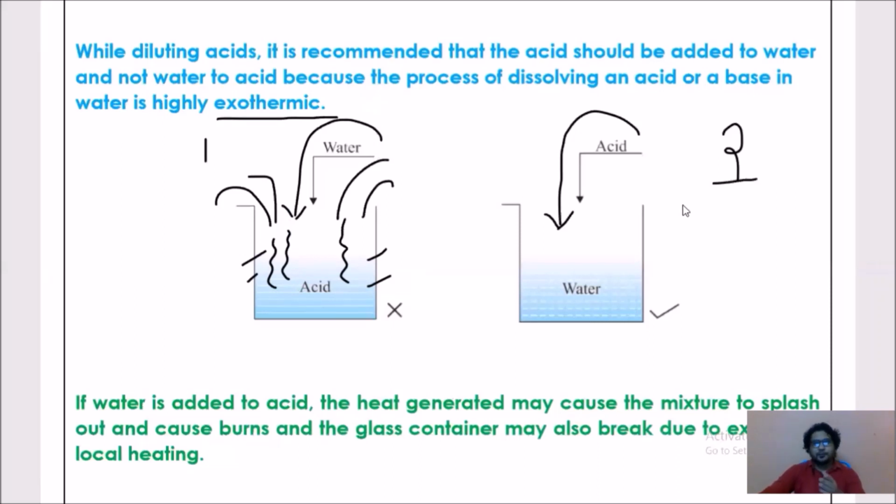Now, you see this acid. We need to take a beaker with some amount of water in it and add acid drop by drop. Why do we have to add acid drop by drop? You see, that is water. Water acts as a coolant. Of course, adding acid to water or water to acid, both are exothermic in nature, meaning they release heat energy.